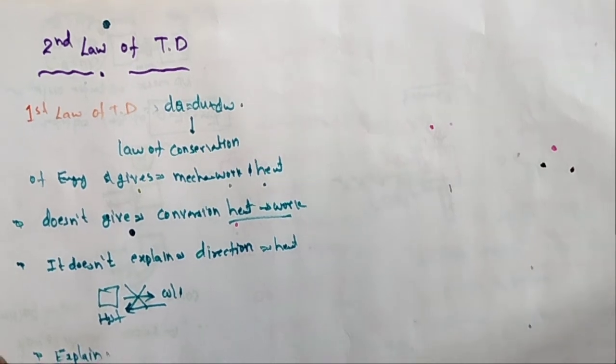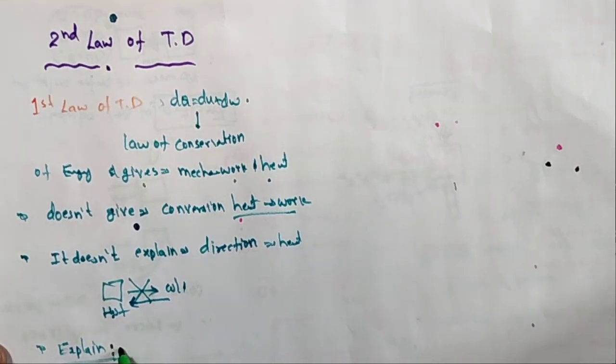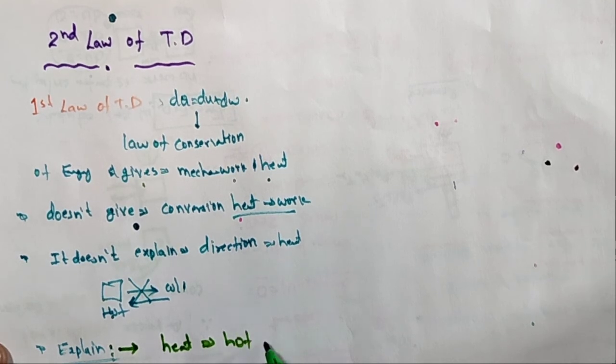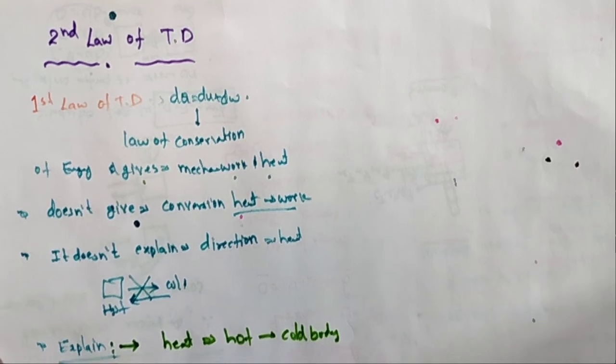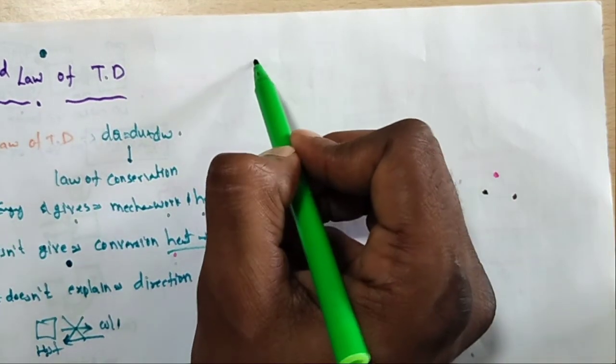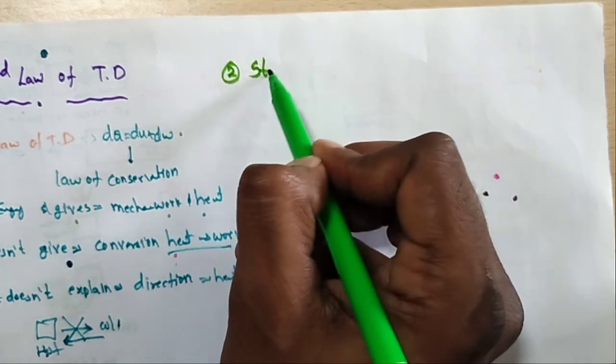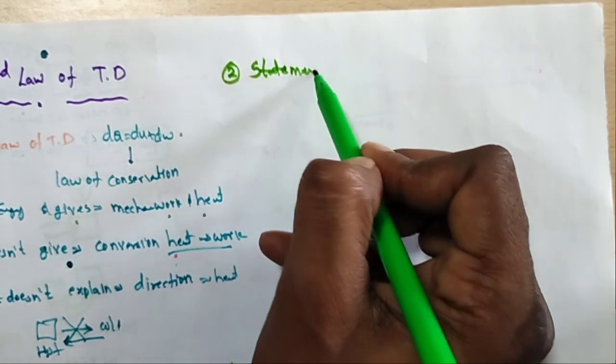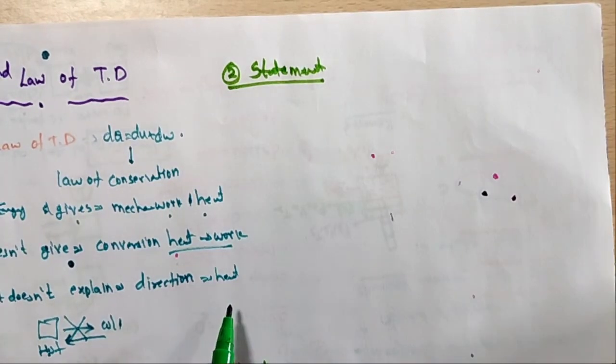It explains that heat always flows from a hot body to a cold body by itself. There are two statements that are very important in the second law of thermodynamics.